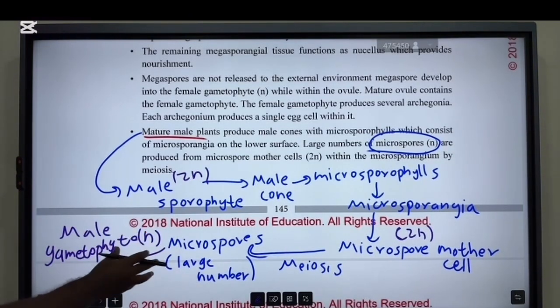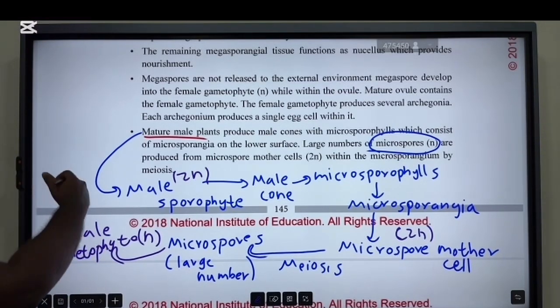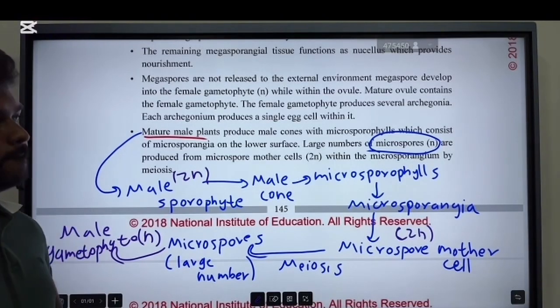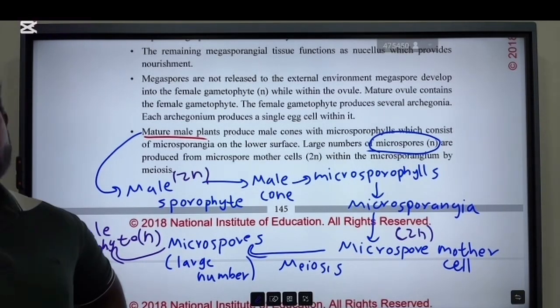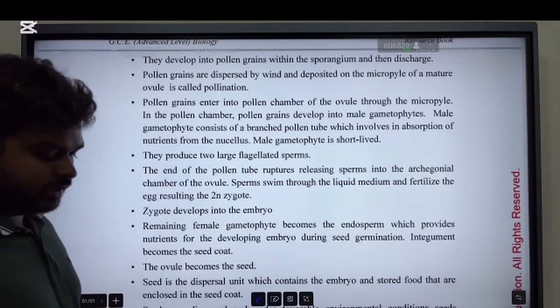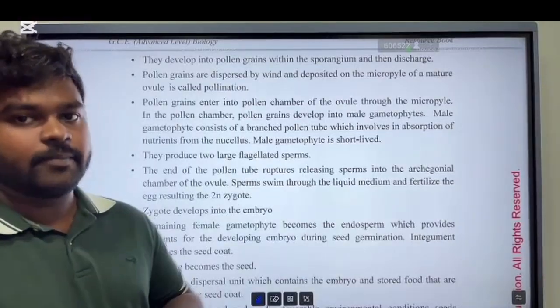Alright, those steps are common, children. The microspore becomes the male gametophyte, the male gametophyte makes antheridia, and the antheridia make sperms. Those are common things. Okay, any questions up to now? Any doubts? We have discussed up to where the microspores are produced.